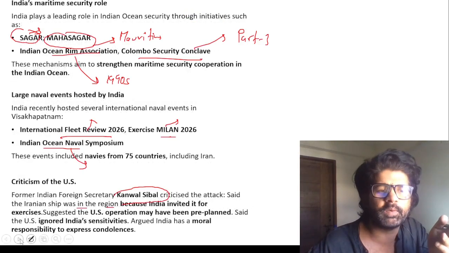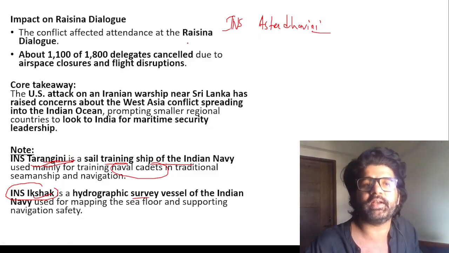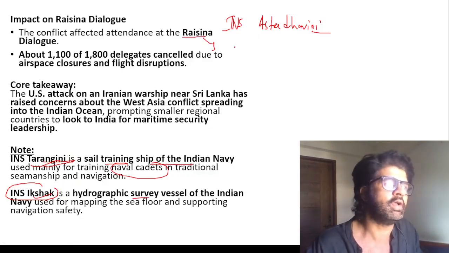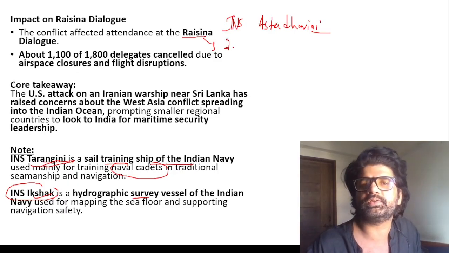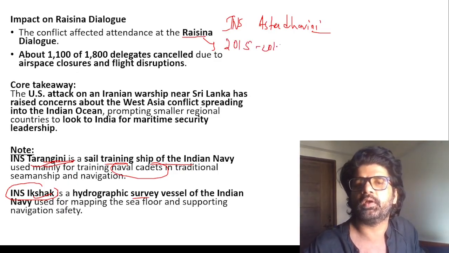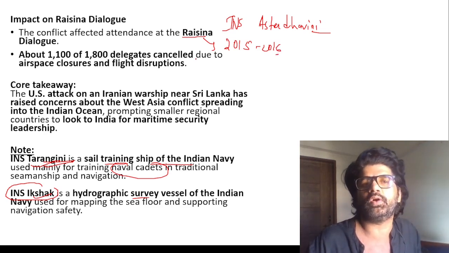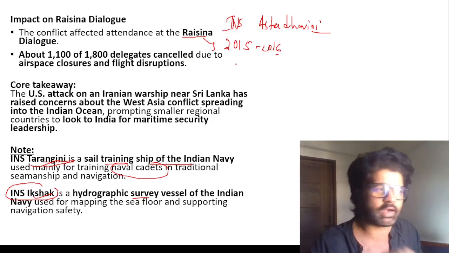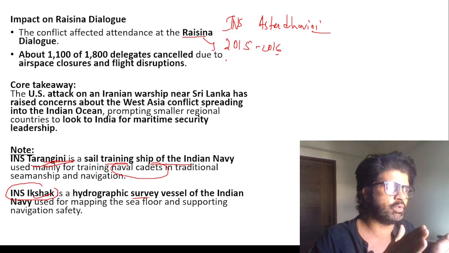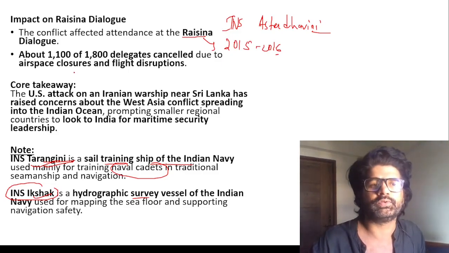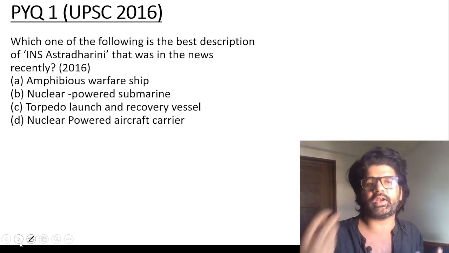Again, different ministers are saying different stuff. You can read it in your free time. There was also the Raisina Dialogue, which is named after Raisina Hill in New Delhi. Launched in the mid 2010s, around 2015, 2016, where different people, think tanks, come and discuss. That also got affected because of all the ruckus created by the US Iran Israel war. So yes, we can call it the US Israel versus Iran war. You can have a look at it. Now, what is important from an exam perspective? What can we extract out of this article?